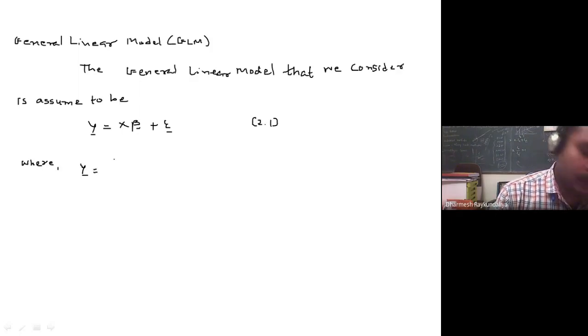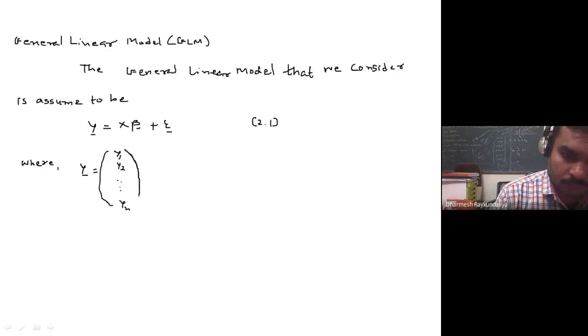y is nothing but a vector of elements y1, y2, up to yn. X is a matrix of order n cross p.